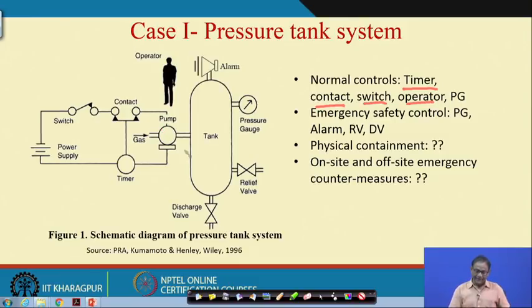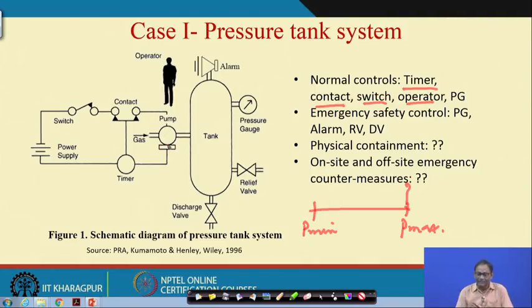Now, what happens if normal means so long the pressure, suppose the design pressure, this is the P min and this is P max. So long as it is within this, particularly from the safety point of view, this one P max, so long as it is within this, fine, this is under normal. But because the pump is getting commands from many things, there can be failure of so many components. So what will happen? There will be a case when your pressure may exceed to this side.